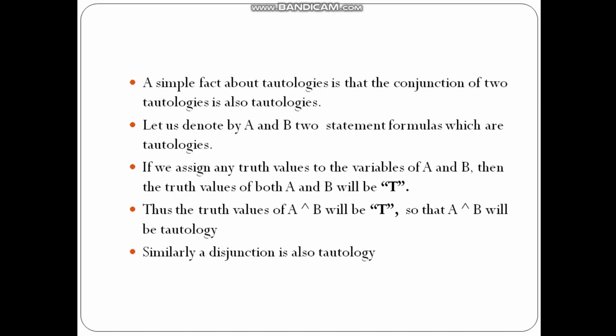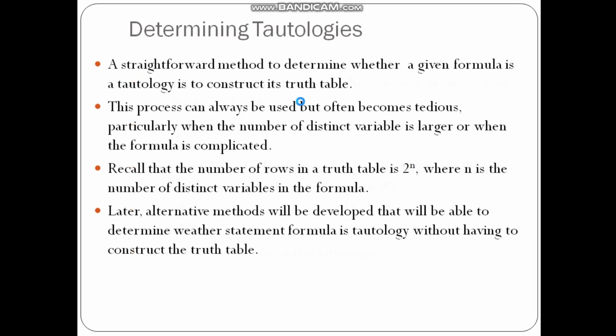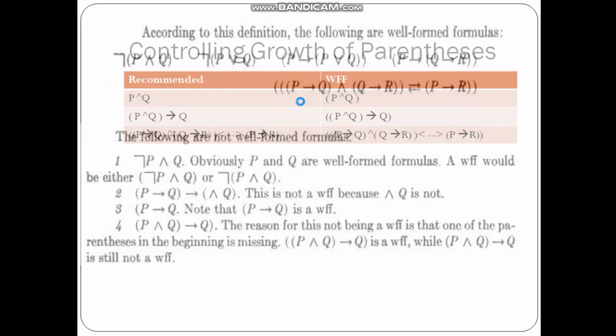Okay, so if we denote A and B as two statement formulas which are tautologies, then whatever truth values we assign to the variables, the truth value of both A and B will be true, because A is a tautology and B is also a tautology. So A and B will also be a tautology. Similarly, A or B will also be a tautology. We have solved some examples of tautology, and I will try to show them to you.